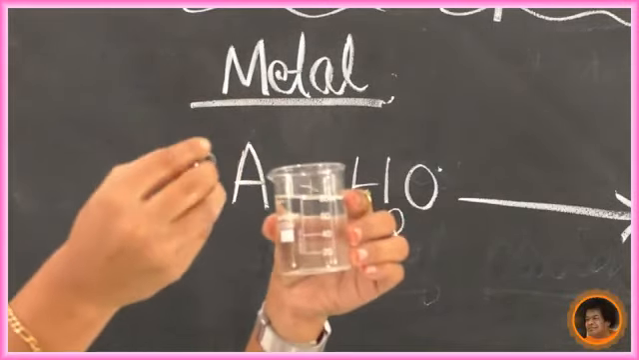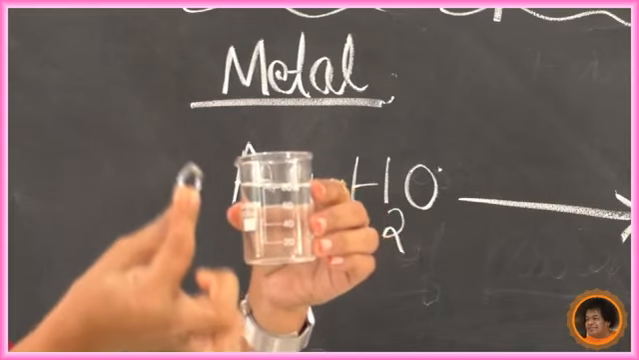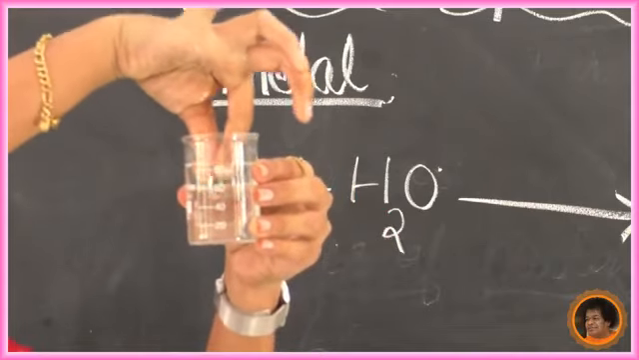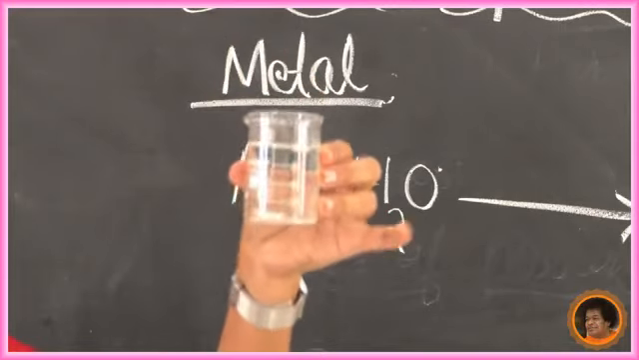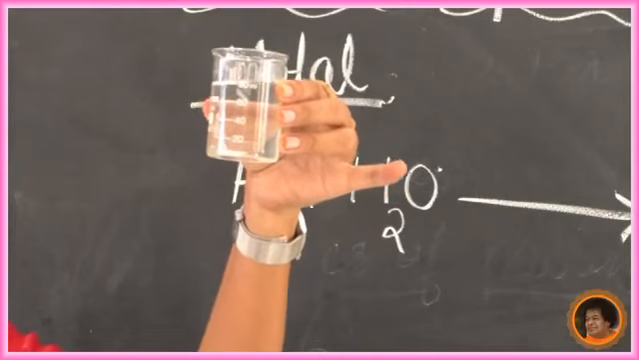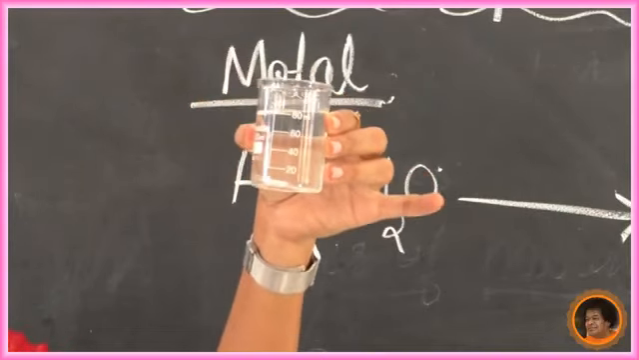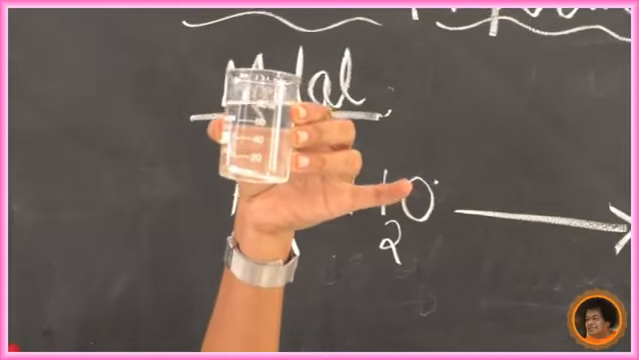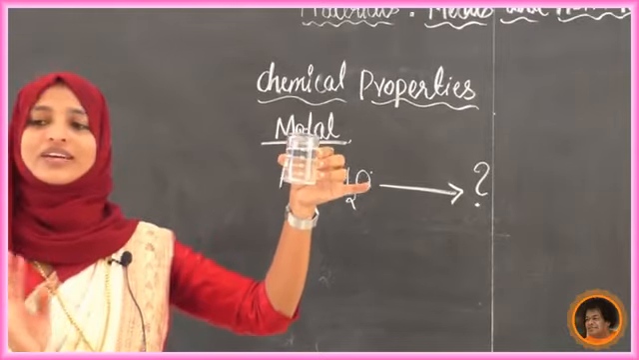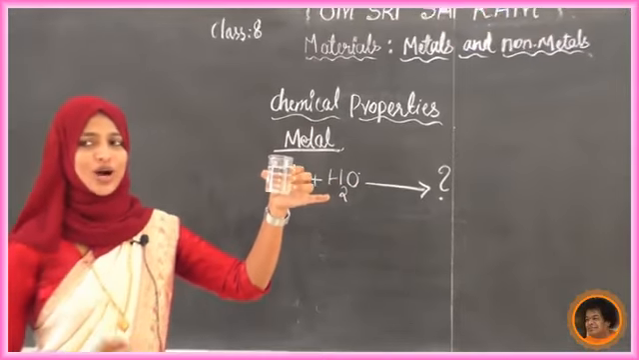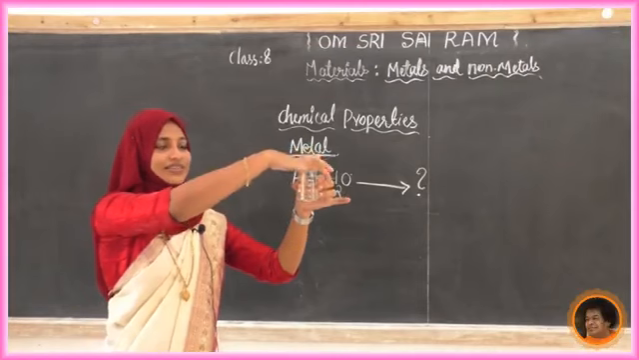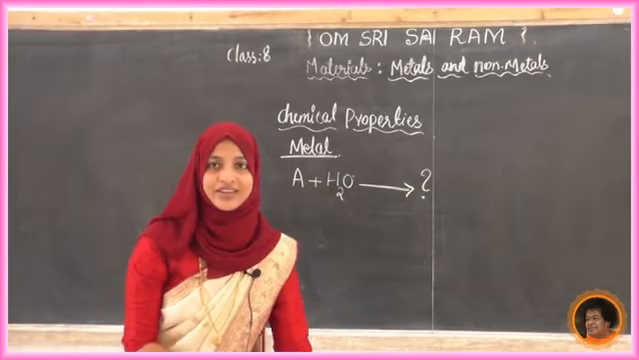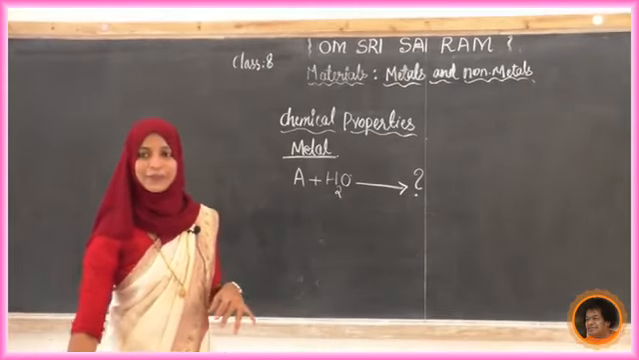Next, same thing I will do with my silver ring. See here, I have a silver ring. Same thing I am going to do with this silver ring. Yes, what happened? Any changes? No change. What does it indicate? This silver is also very less reactive. It is not going to react with this water. Now tell me, students, what happens to this?